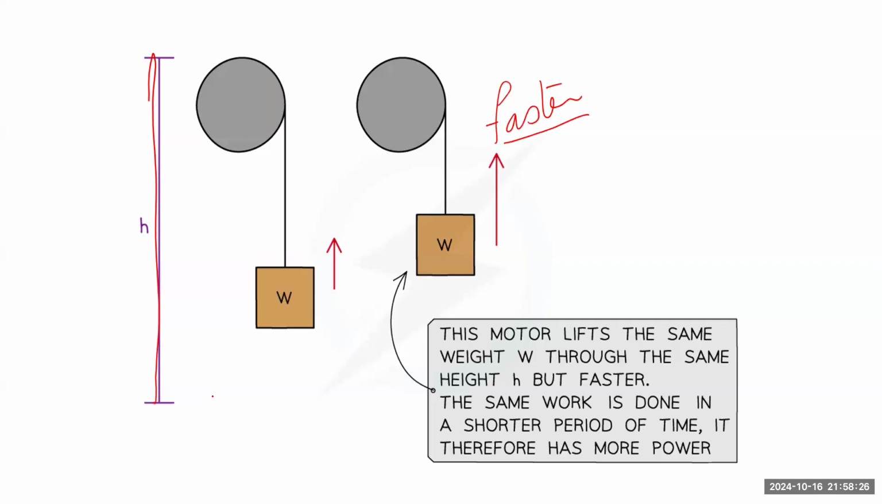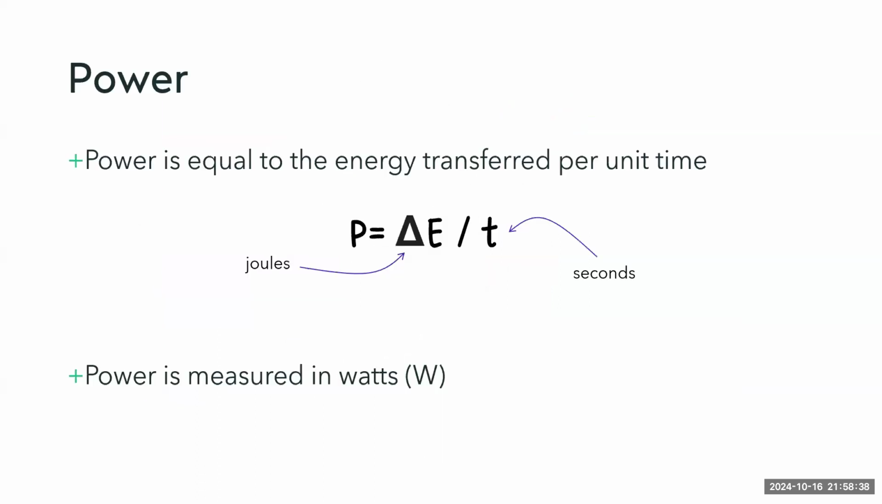This means they are transferring the same energy. It's the same weight, so the same force and the same distance, same energy. But the one that does it faster is exerting more power, or has more power. So power means the change in energy, or the work done, divided by the time. This means the less the time, the more the power, okay? And power is measured in watts.